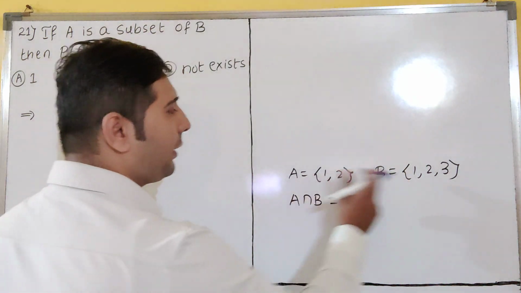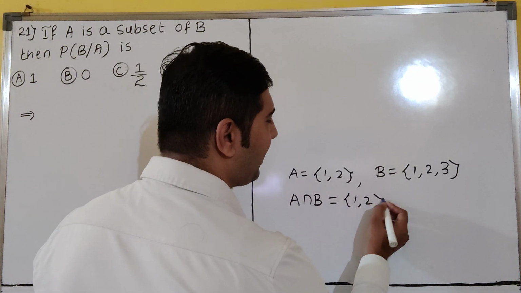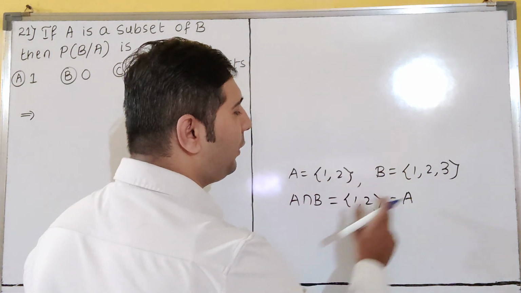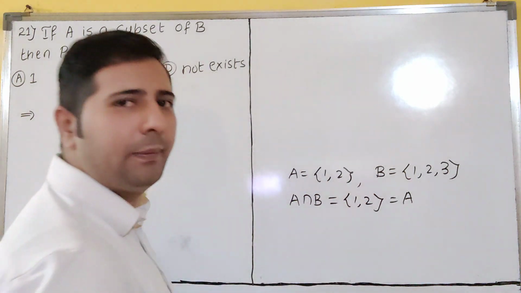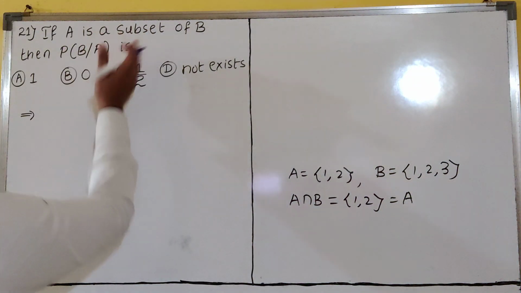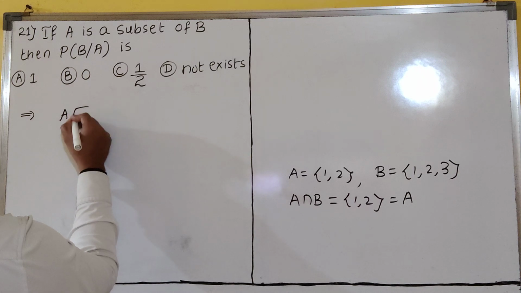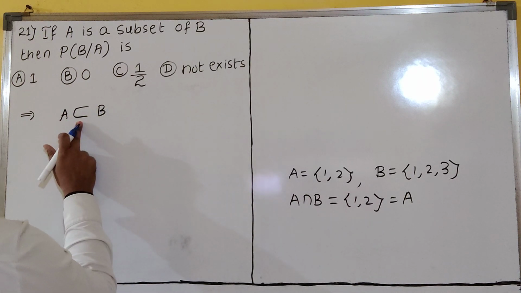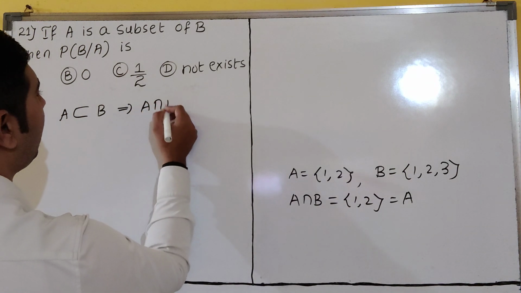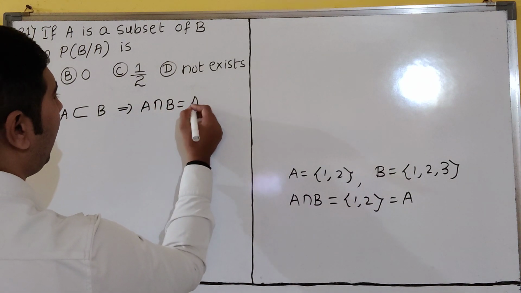So A intersection B, what does it come to? Just now I have discussed. Again I am writing this. A intersection B means common elements, 1 2 and 1 2. So 1 2 is common. Intersection means common. So it is giving A or not? That only they are saying. A is a subset. Symbol of subset is this. A is a subset of B means A intersection B is equal to A, students.